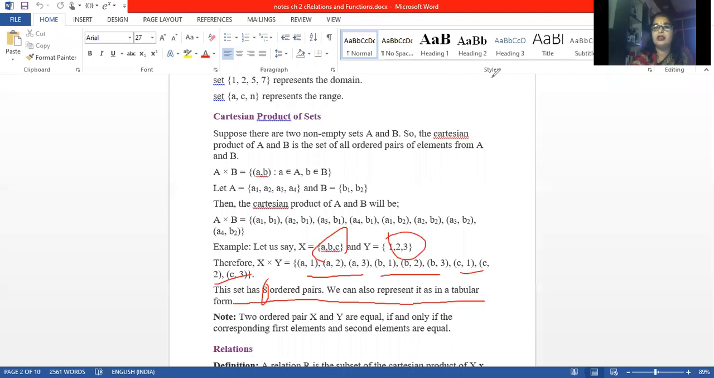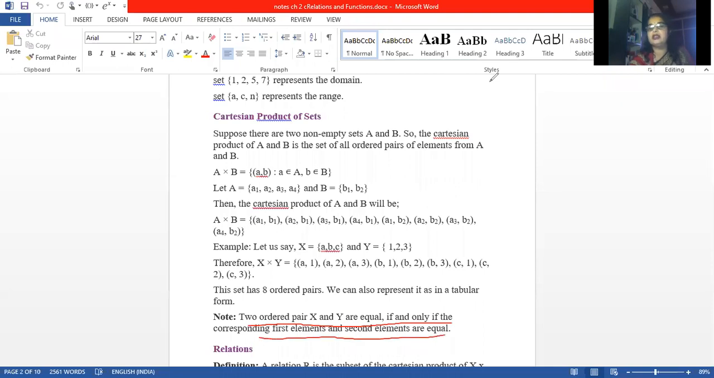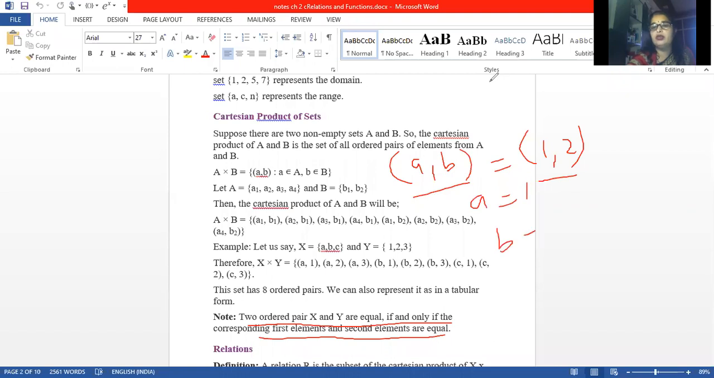Clear? The next is: two ordered pairs (x, y) are equal if and only if the corresponding first and second elements are equal. Now what they are saying is, if two ordered pairs are equal, if I write this way, (a, b) is equal to (1, 2), this is an ordered pair, this is an ordered pair, then we can say a is equal to 1 and b is equal to 2.